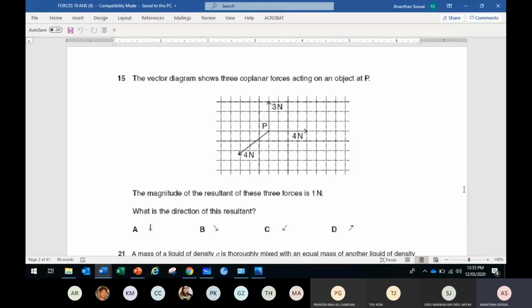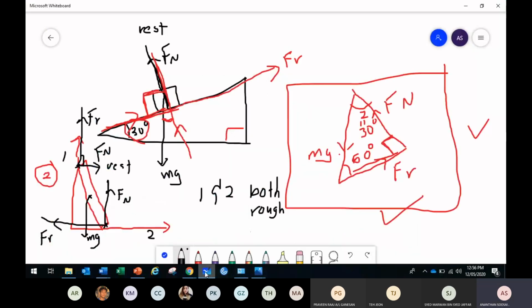One said C, one said D. C or D? I think these 3 and 4 you can merge. If you merge 3 and 4, what happened? Then you can get the answer.